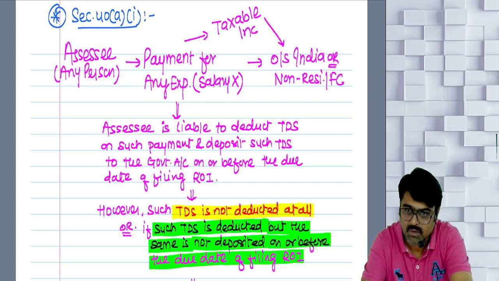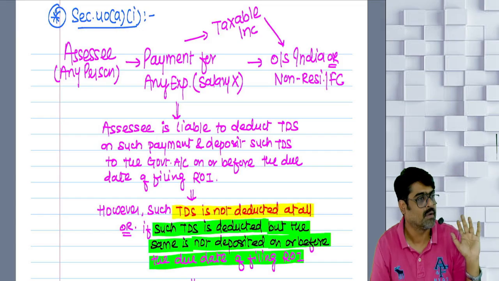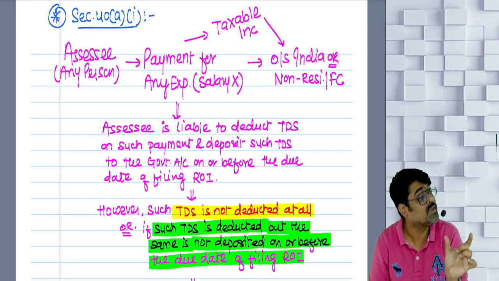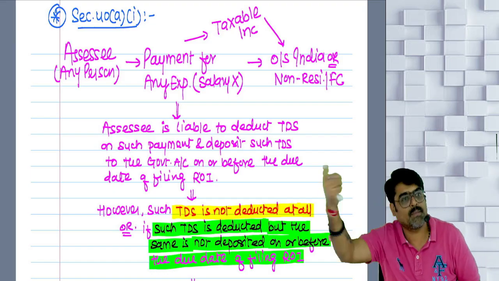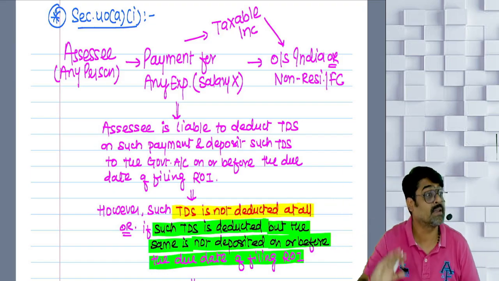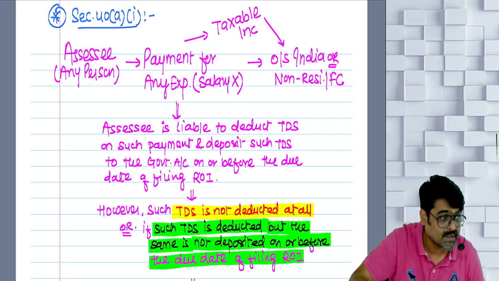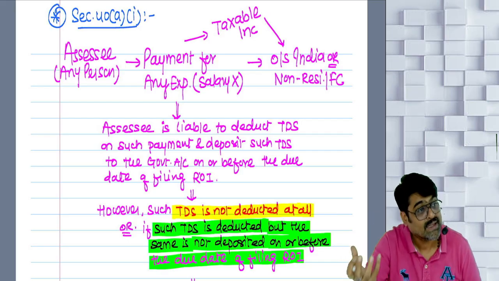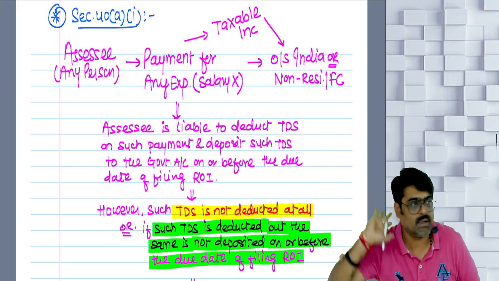So right now the amount will be disallowed because you have committed a TDS default. Now whatever amount was disallowed right now as per 40(a)(i) will later on be allowed as a deduction. In the year in which the TDS is deducted and deposited, in that year the amount which was disallowed right now will be allowed.